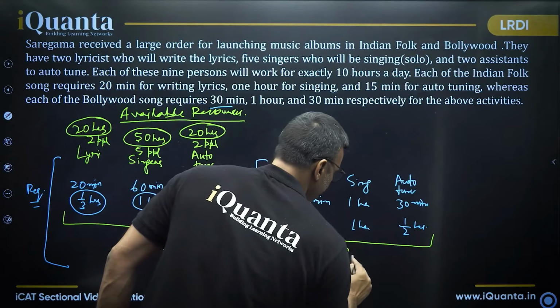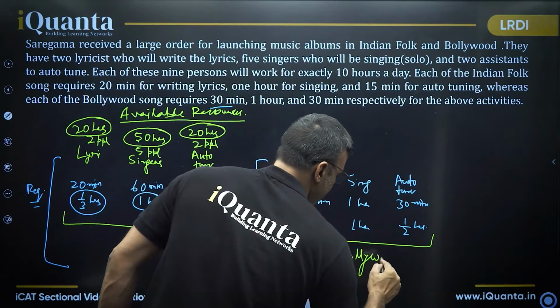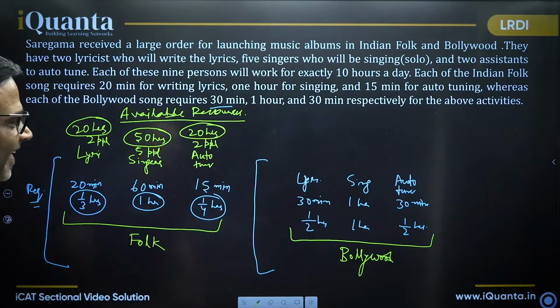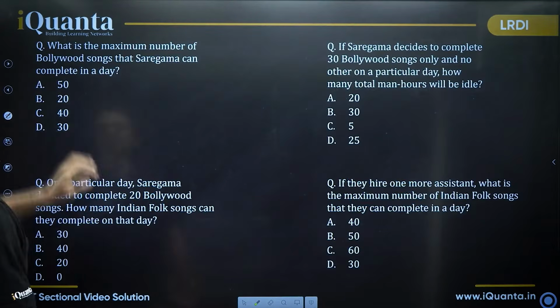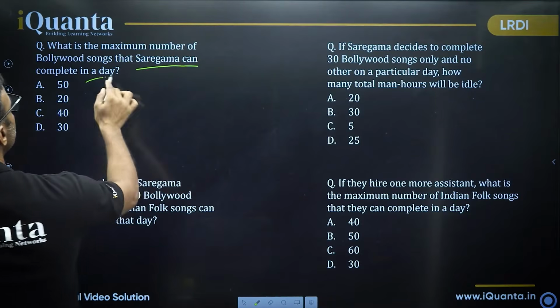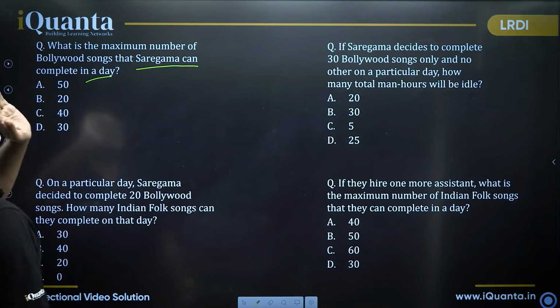You see, there is nothing else given in the question. There is no other information. So what do I need to do? Directly go to the question. What else? Okay, let's go to the question. The first one. What is the maximum number of Bollywood songs that Saregama can complete in a day?